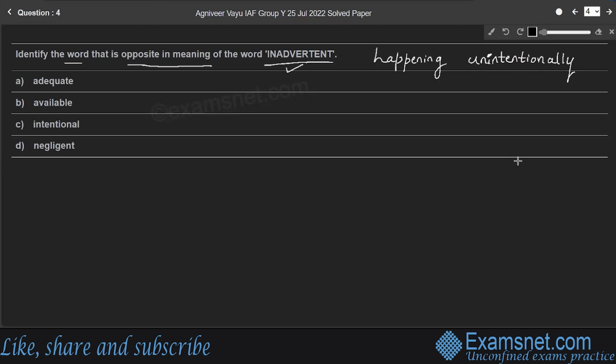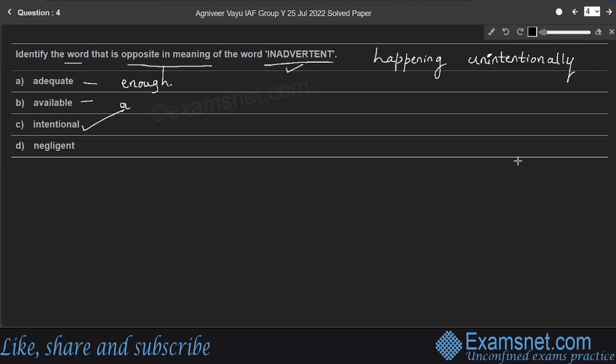So among the 4 options, option C is intentional, which is the opposite meaning of inadvertent. Whereas the remaining words: adequate means enough or satisfactory for a particular purpose. Available means able to be bought or used.